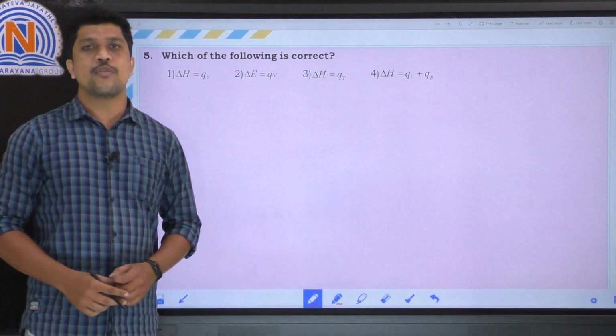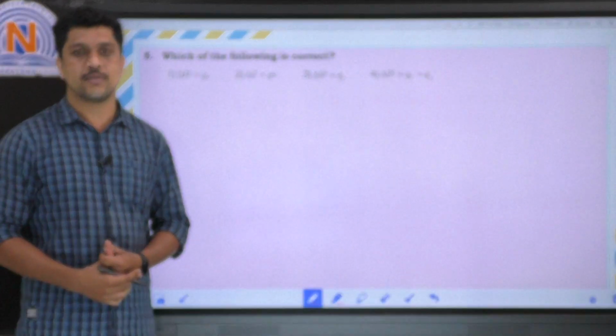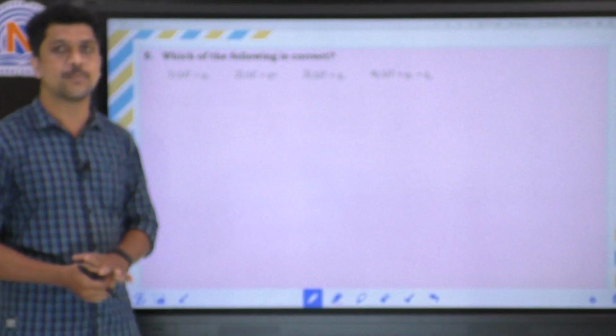Here the question: which of the following is correct? If you see the options, the first option is delta H equal to QV, the second option delta E equal to QV, the third option delta H equal to QT, and the fourth option delta H equal to QV plus QP.